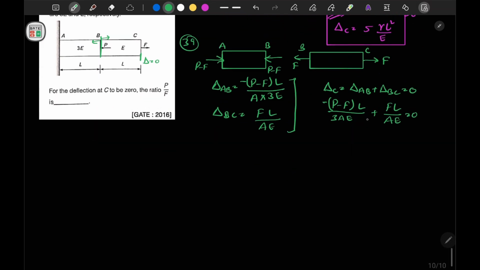Now if we expand this, we will get PL by 3AE is equal to FL by 3AE plus FL by AE. Now we can find the value of P by F is equal to 3 into 1 by 3 plus 1, so this will become 3 into 4 by 3, so this value will be 4. So the answer is 4.